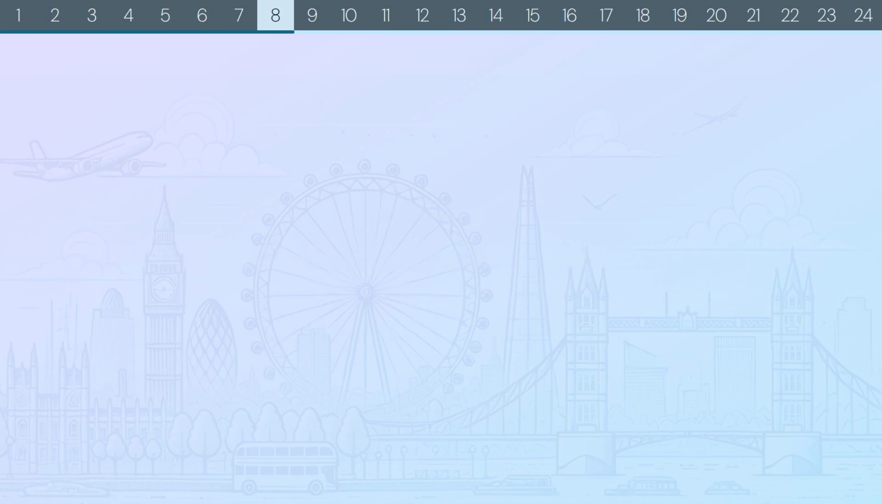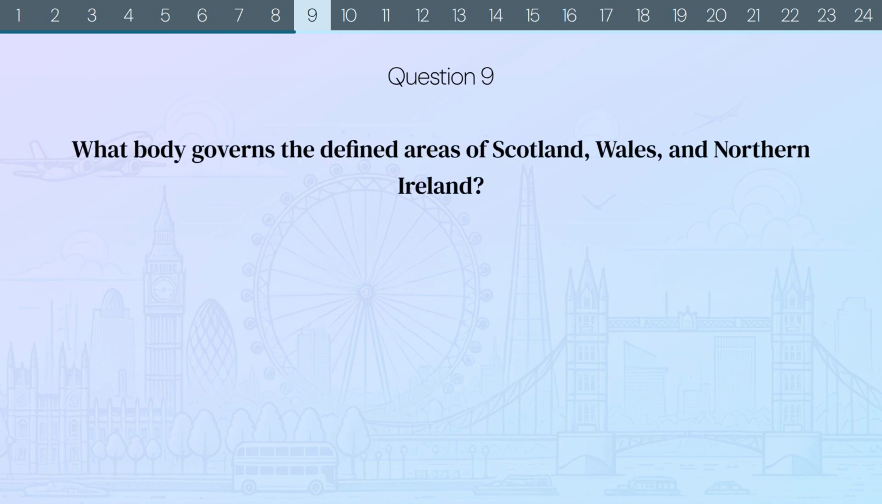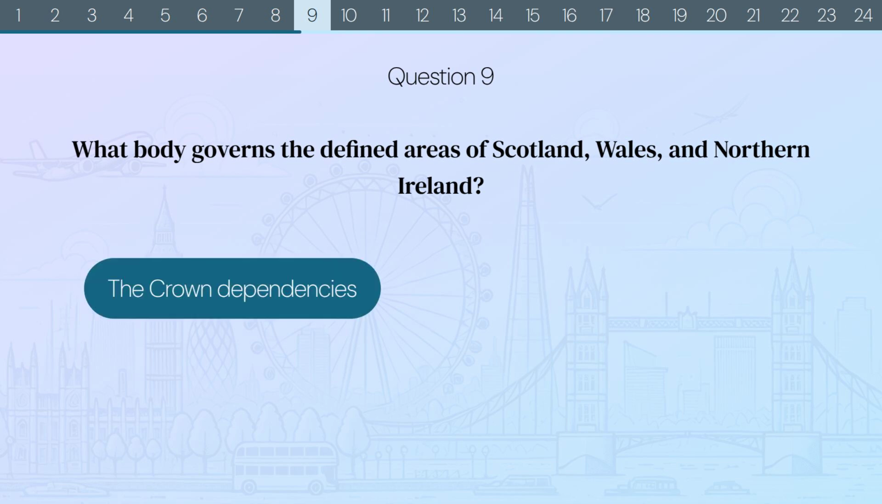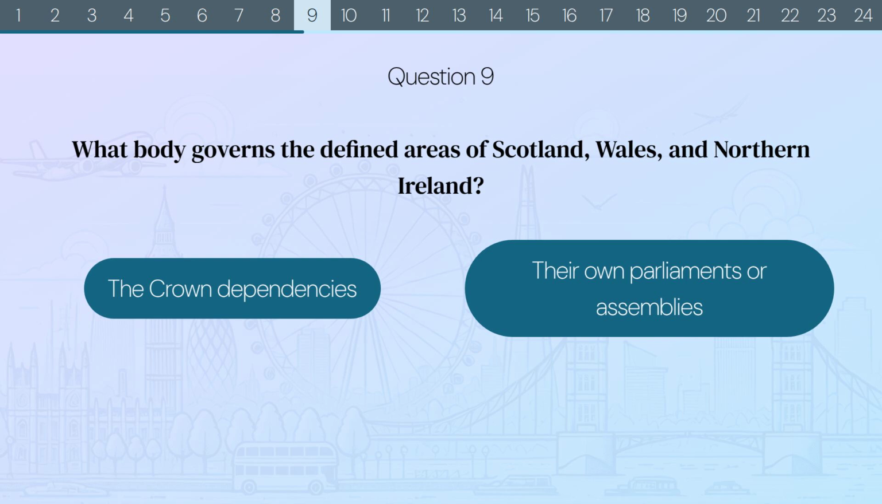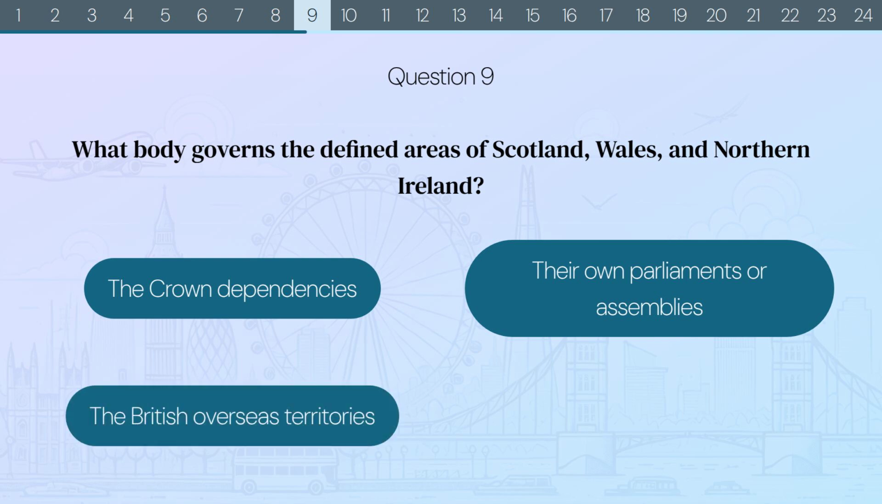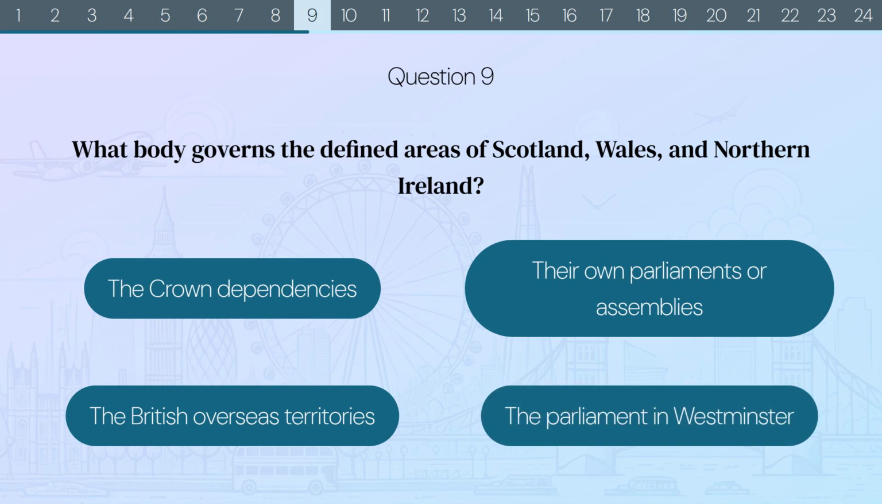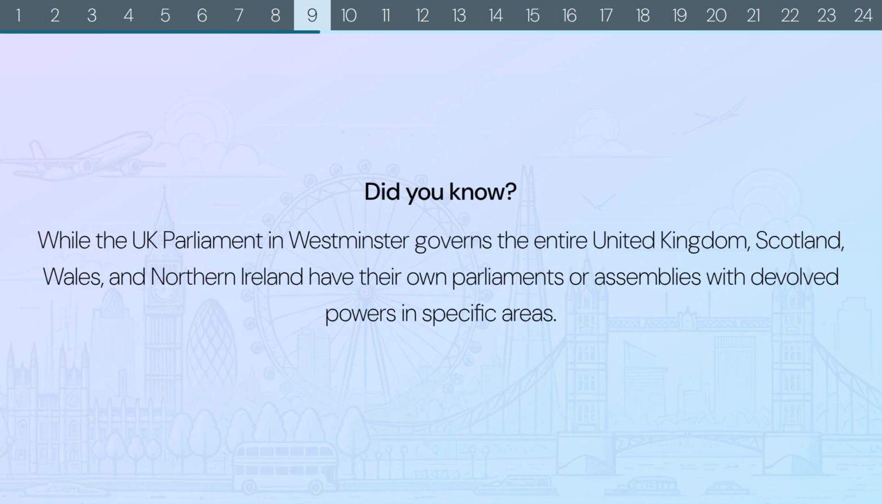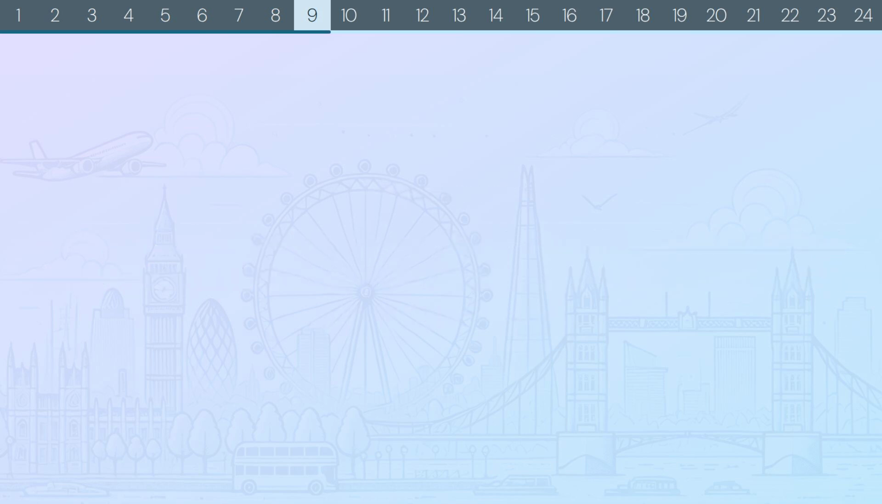Question 9. What body governs the defined areas of Scotland, Wales, and Northern Ireland? The Crown dependencies. Their own parliaments, or assemblies. The British Overseas Territories. Or the Parliament in Westminster? The correct answer is their own parliaments or assemblies. Did you know? While the UK Parliament in Westminster governs the entire United Kingdom, Scotland, Wales, and Northern Ireland have their own parliaments or assemblies, with devolved powers in specific areas.